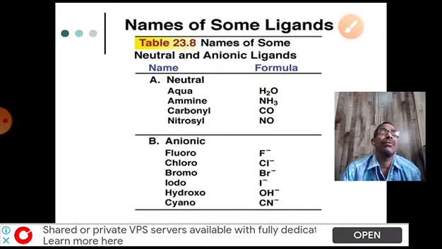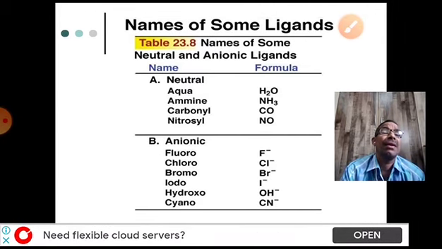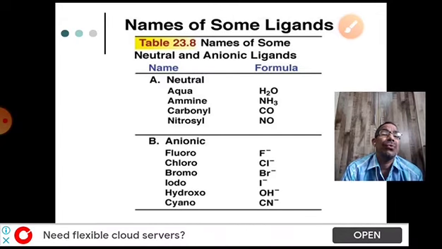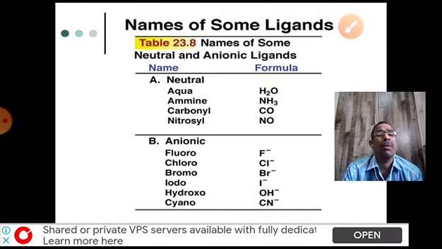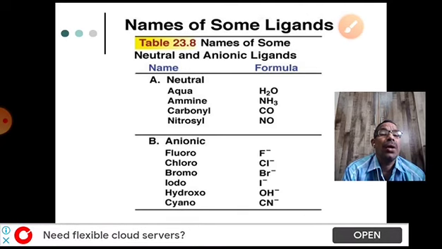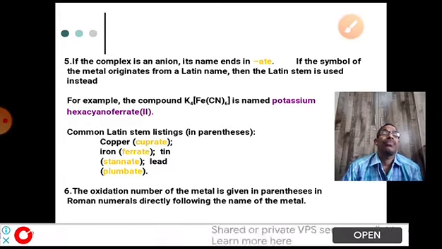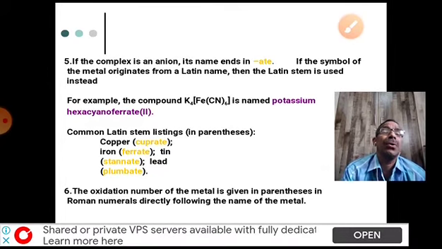Then these are the different examples for neutral ligands and negative ligands. For neutral ligands, examples are water molecule, ammonia, ammine, carbonyl, nitrosyl, aqua, and ethylenediamine also. Among anionic negative ligands: fluorido, chloro, chlorido, or bromo, or we can say bromido also. Fluorido, fluoro, there is no difference. Hydroxo, iodo, cyanido, etc. These are negative ligands. The fifth rule is that the complex ion may be a cation or an anion.